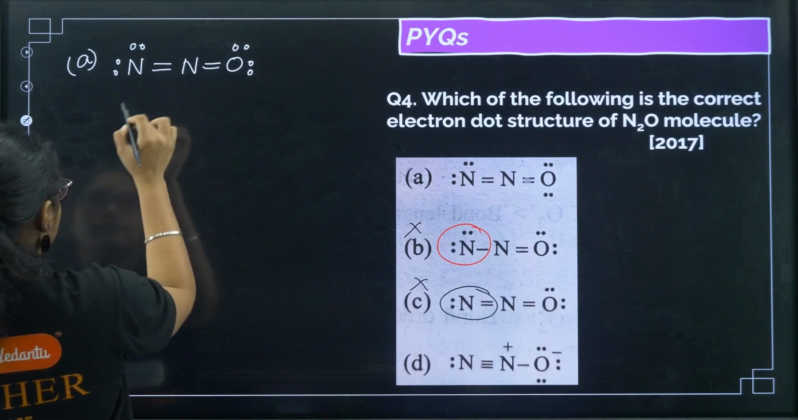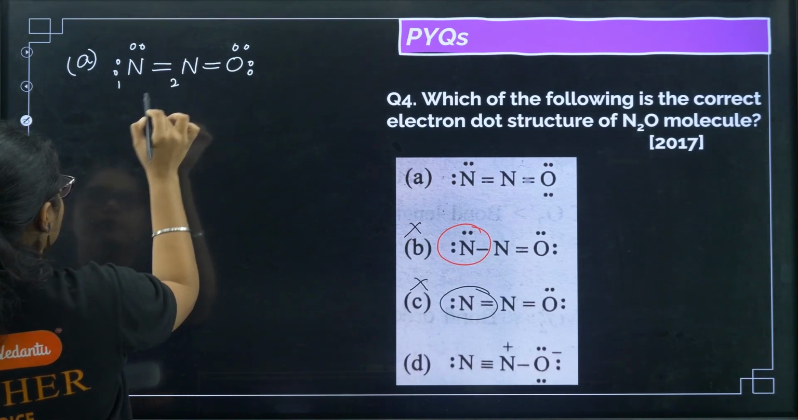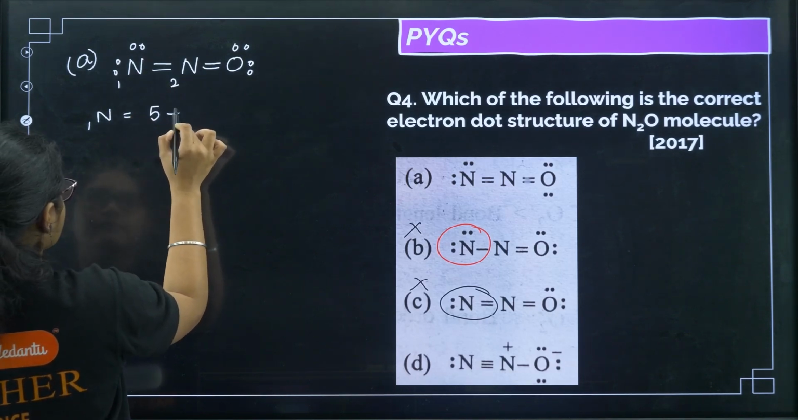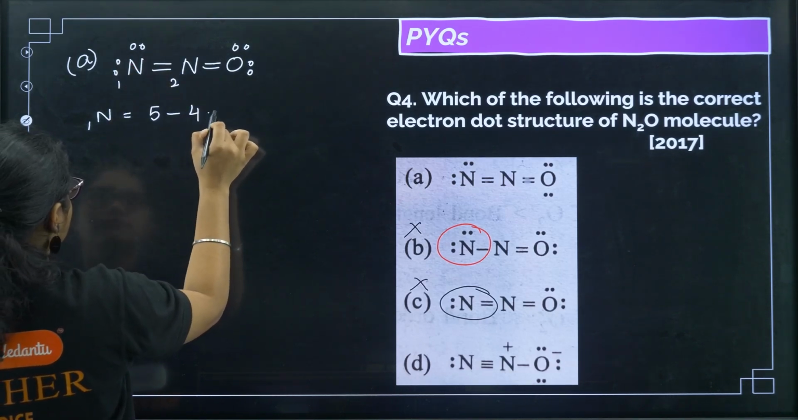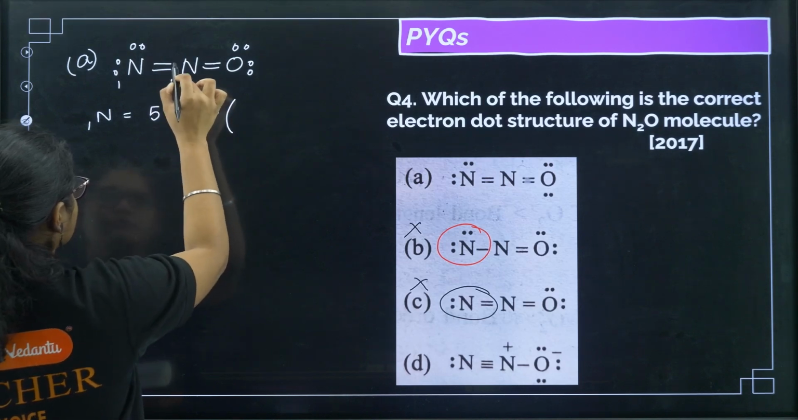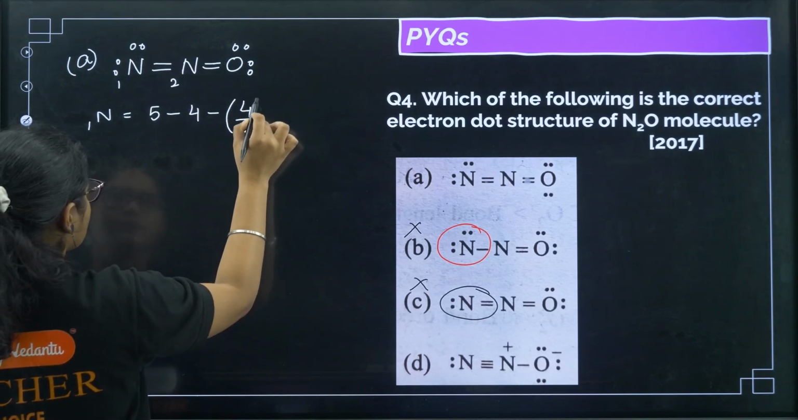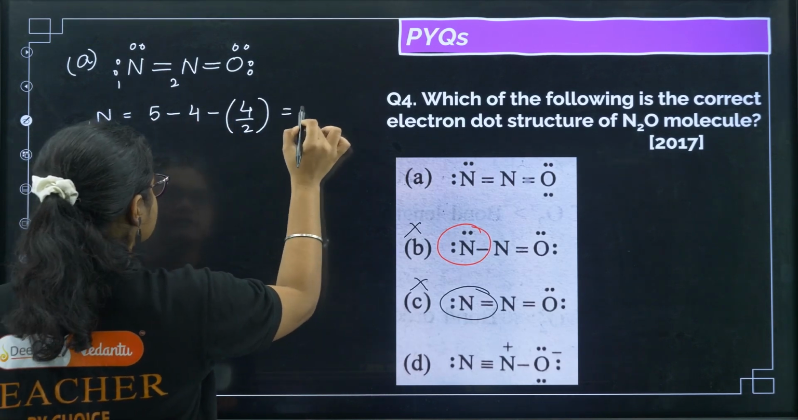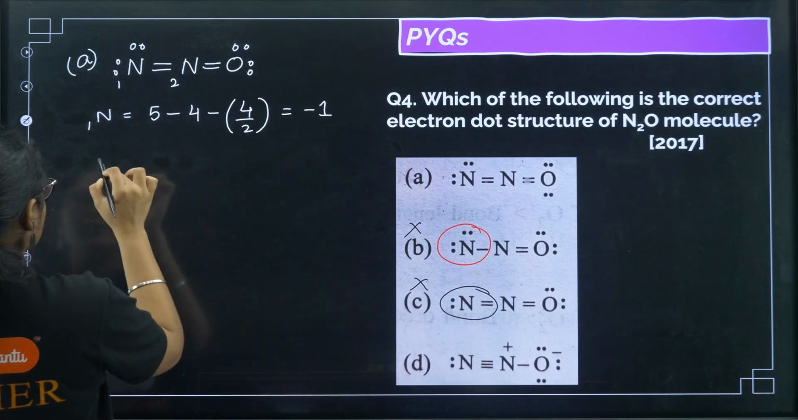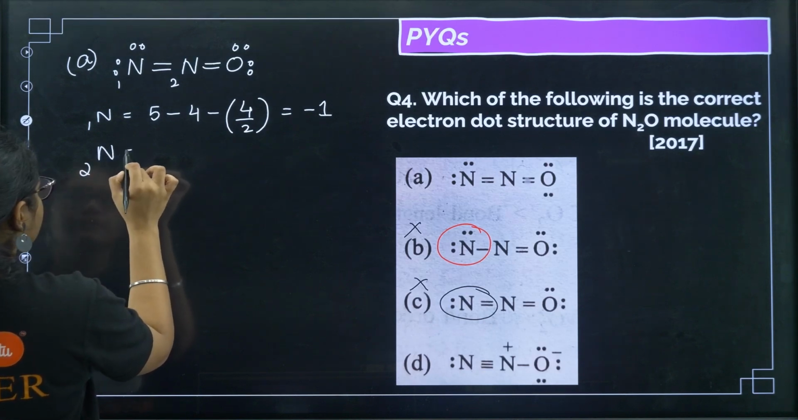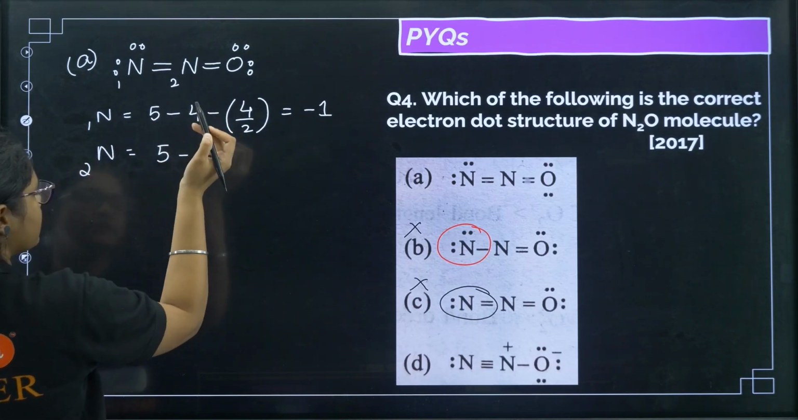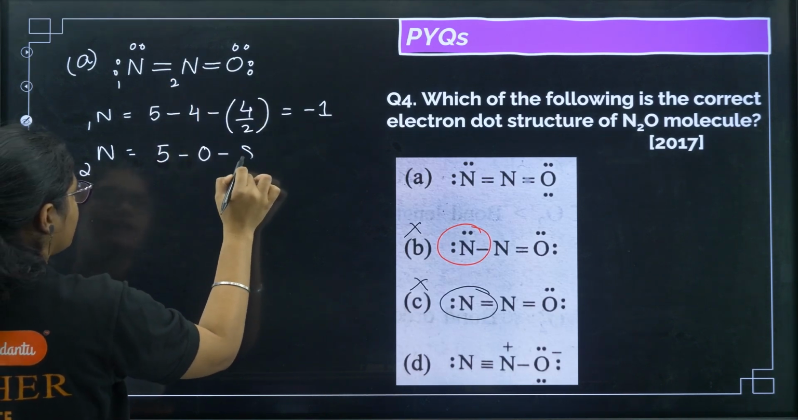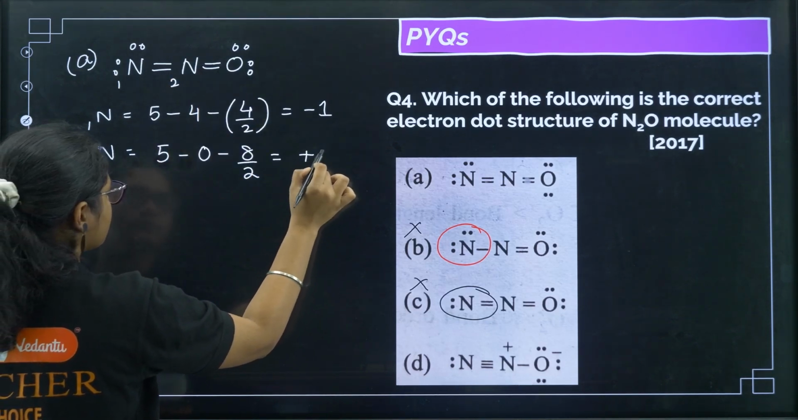So for this first nitrogen, if I write N1 and N2, so for N1, the total number of valence electrons is 5, number of non-bonding electrons is 4, and number of bonding electrons 1, 2, 3, 4 by 2, right? So that is 5 minus 4 minus 2. So this will give you minus 1. Okay. Now if you calculate N2, that is again 5 valence electrons, then 0 non-bonding electrons, 1, 2, 3, 4, 5, 6, 7, 8 by 2. Okay. So this is plus 1.